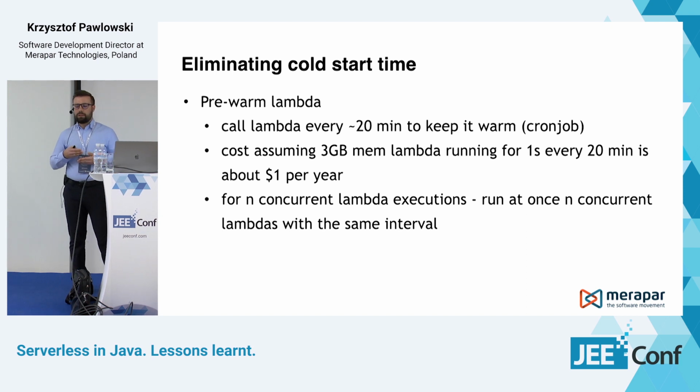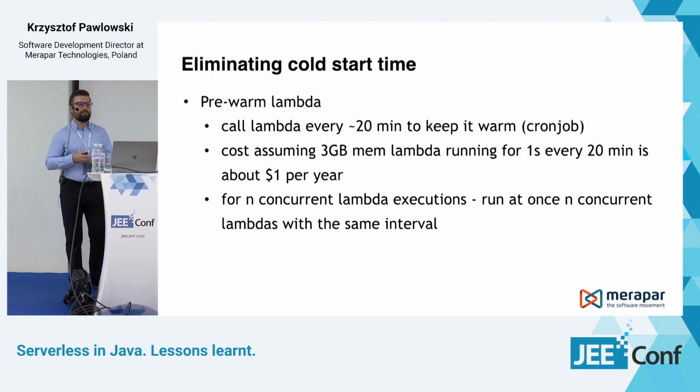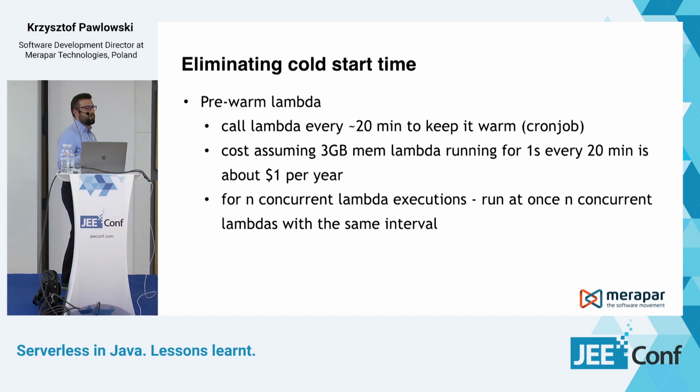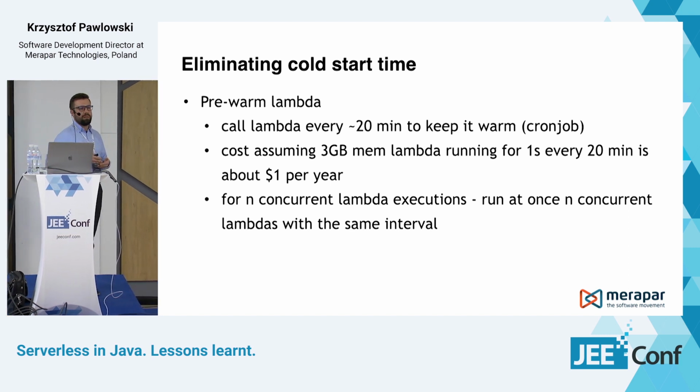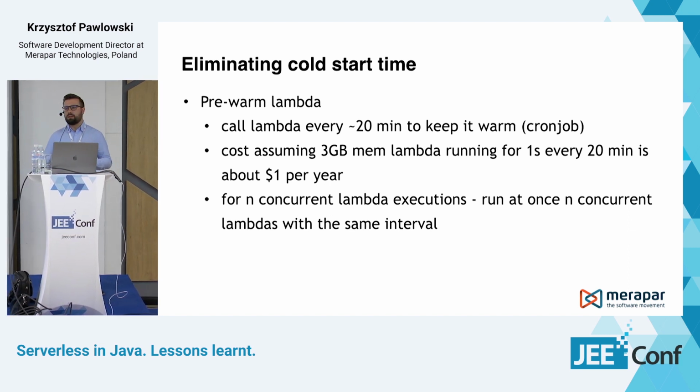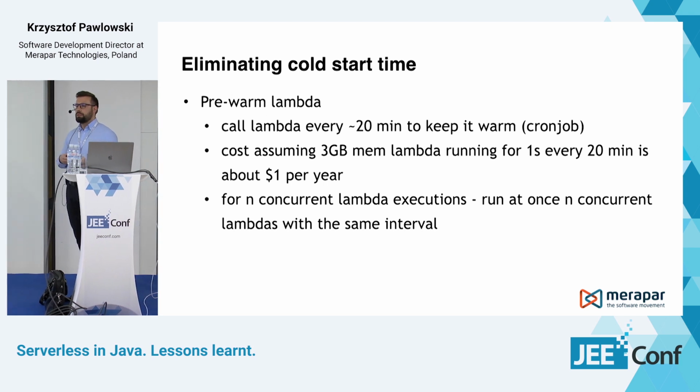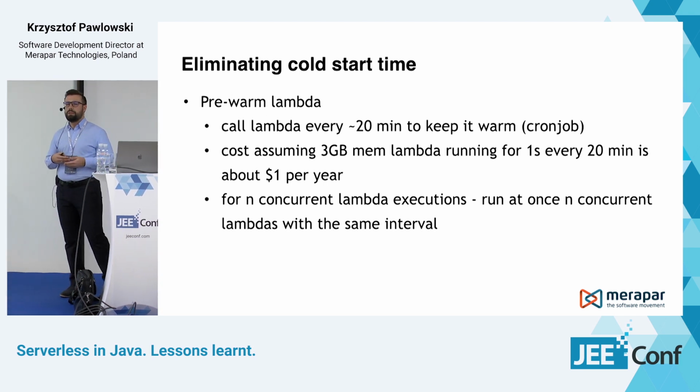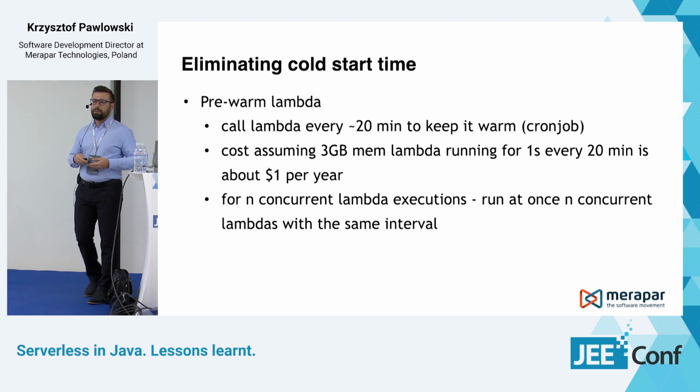Still, it's not the perfect solution, because what happens if someone calls your Lambda function while you are pre-warming it? Then the cold start effect will still be experienced. So you cannot fully eliminate the cold start effect.